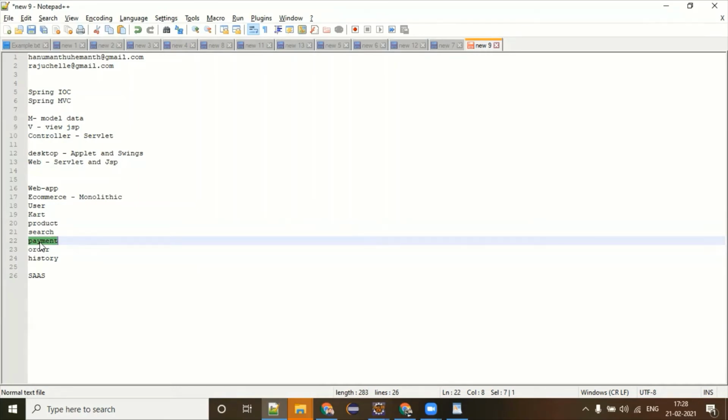You don't need to do a lot of infra setup. In fact, the cloud provider gives you a lot of things. They also say, you just give me a jar file, I will give you the infra for it, it will be deployed there, and I will give you the URL. You just give me the list of subscribers to your payment gateway and I will keep on charging them.